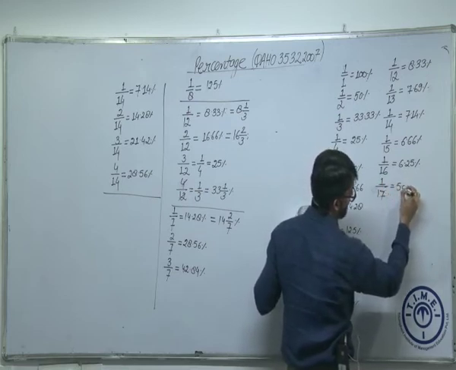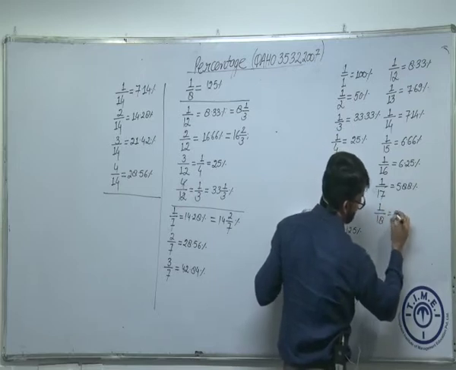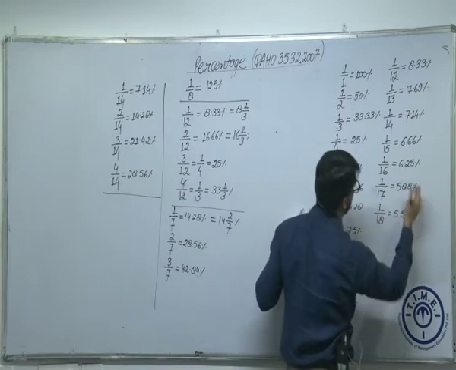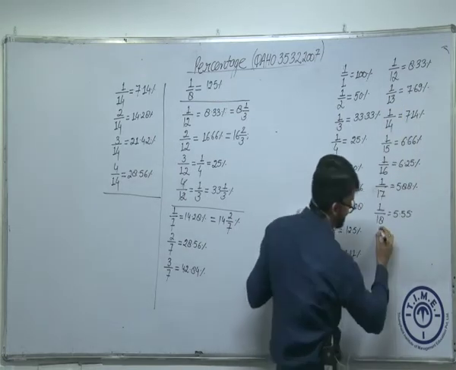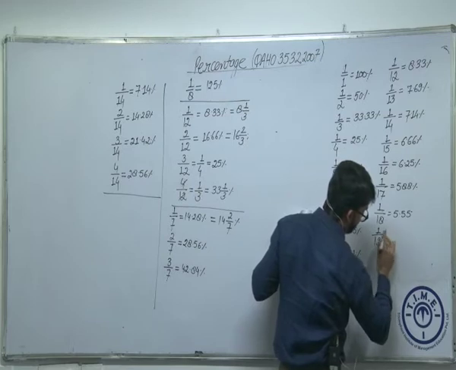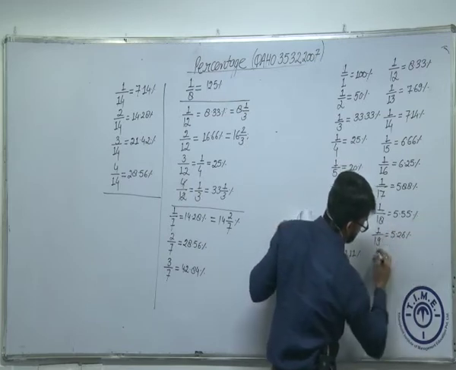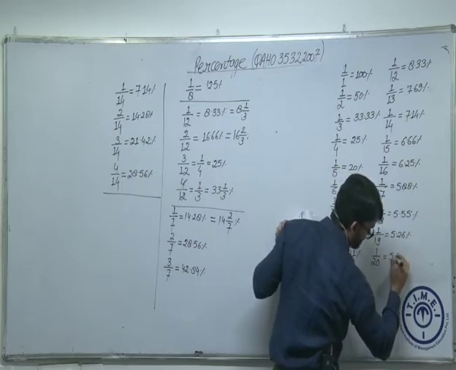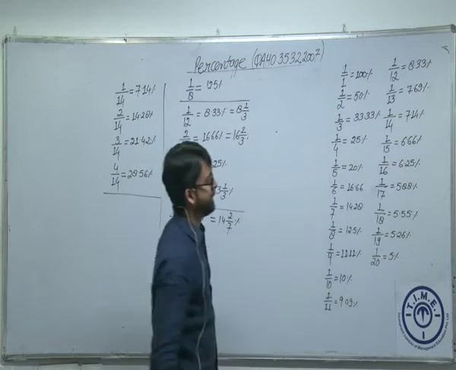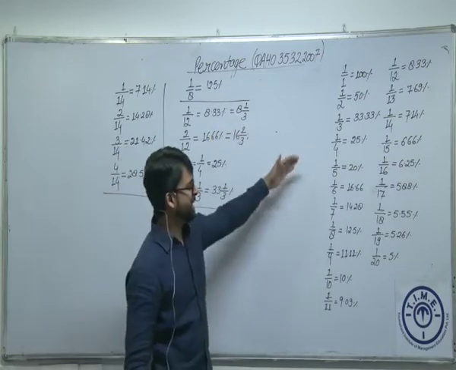What is 1 by 17? This is 5.88%. What is 1 by 18? Which is 5.55%. Half of 1 by 9 is 1 by 18. What is 1 by 19? Which is 5.26%. What is 1 by 20? Which is 5%. Perfect. So some of the fractions which we missed, we are writing here because multiples of those fractions are not required as such.